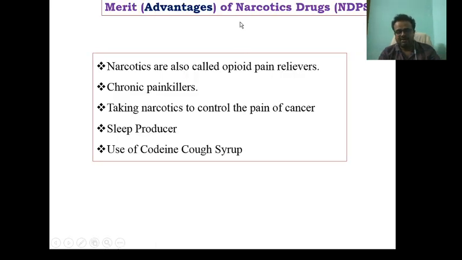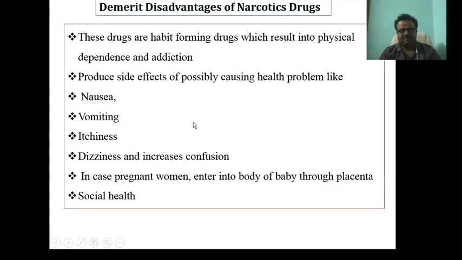Now, merits of narcotic drugs. Some narcotic drugs are also useful for the well-being of human beings. For example, narcotic drugs are pain relievers and chronic painkillers. They are taken to control the pain of cancer, and they produce sleep. Codeine is used in various cough syrups.